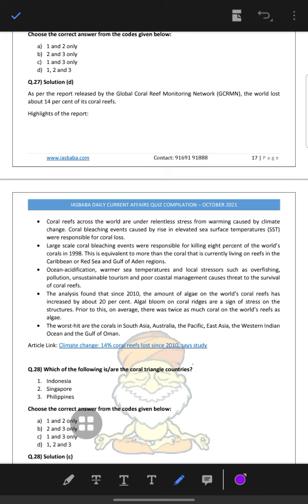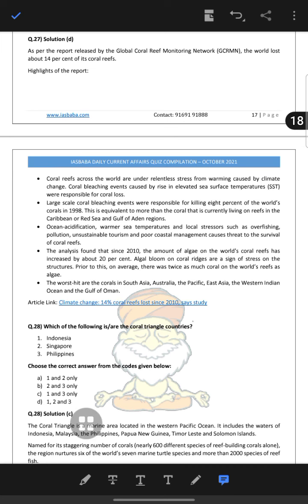Coral bleaching events caused by the rise in elevated sea surface temperature were responsible for the coral loss, and large-scale coral bleaching events were responsible for killing 8% of the world's corals. This is equivalent to more coral than is currently living in the reefs of the Caribbean, Red Sea and Gulf of Aden. So ocean acidification, warmer sea temperature, and local stress such as overfishing, pollution, unsustainable tourism and poor coastal management are there, and analysis found that the amount of algae on the world's coral reefs has increased by 20%.